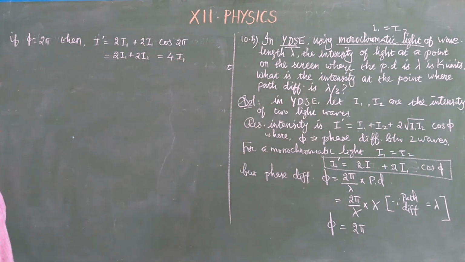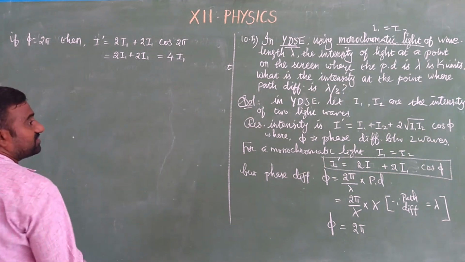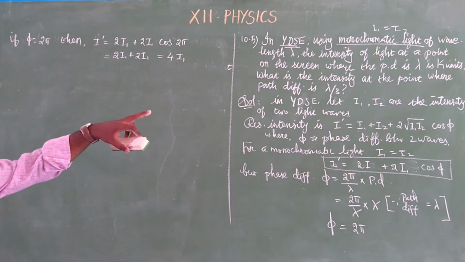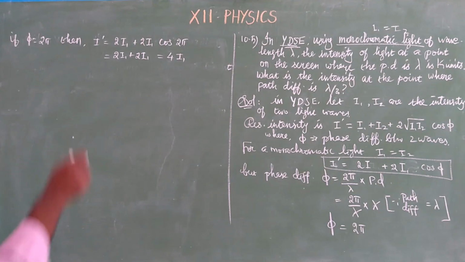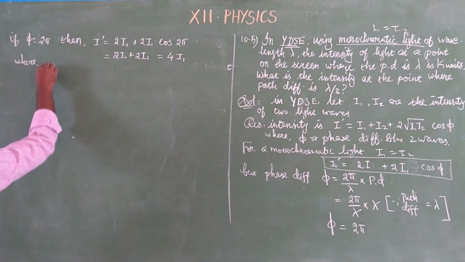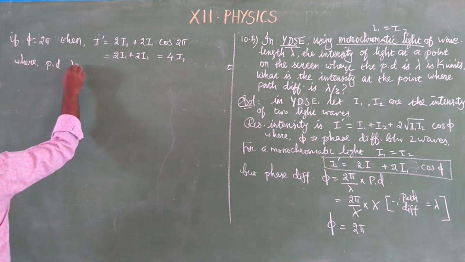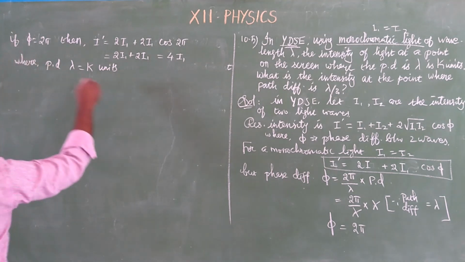So we will have the value 4I1, and it is given in the question itself that K is taken, where the path difference lambda is equal to K units. Therefore